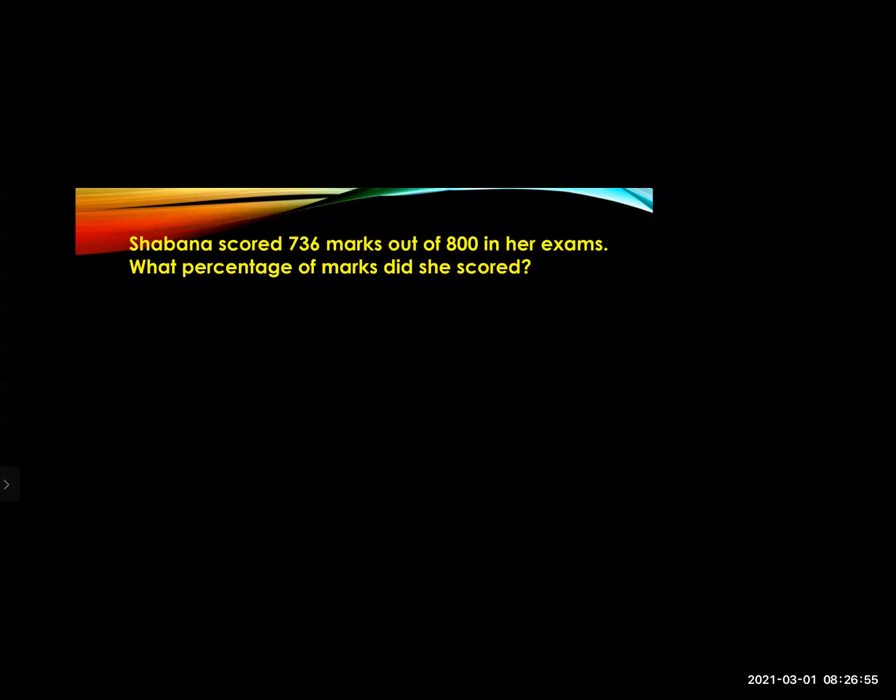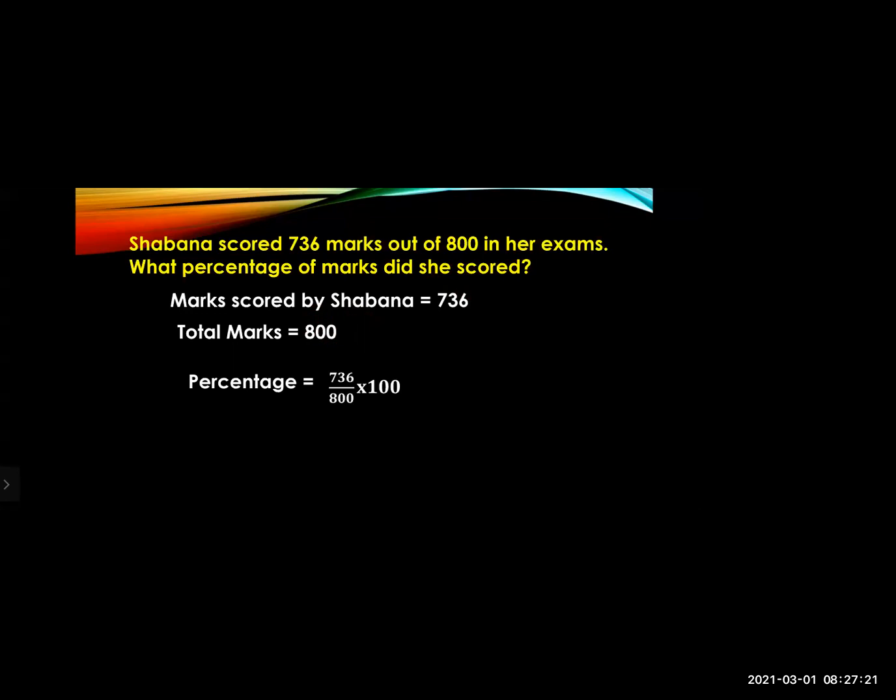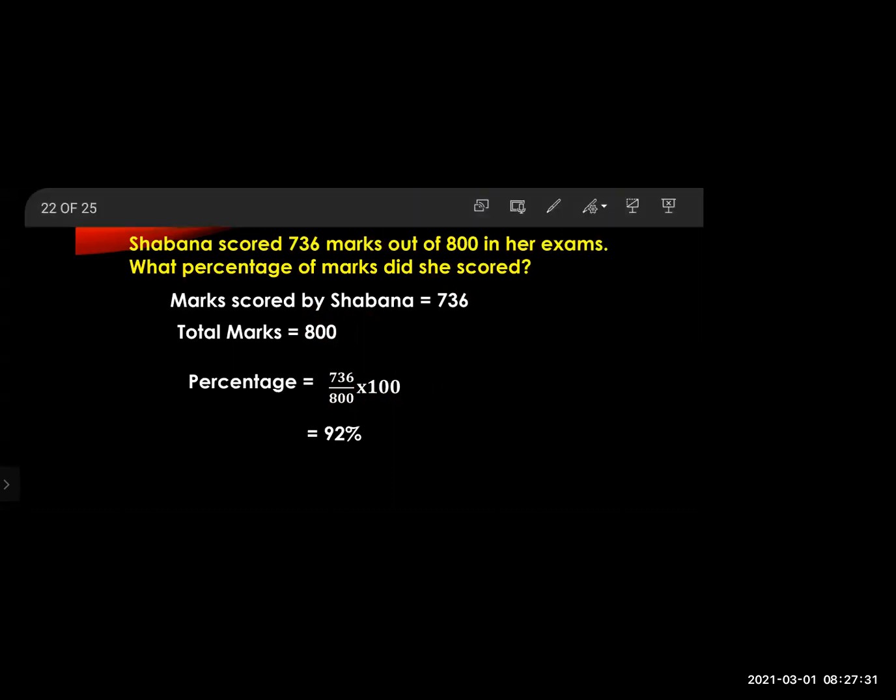Now one word problem is there. Shabana scored 736 marks out of 800 in her exam. What percentage of marks did she score? Now Shabana has scored how much? 736. Out of total marks of how much? 800. Now how will you calculate this percentage? So percentage is equal to, first form the equation, 736 upon 800 and then multiply by 100. So when you calculate it, you will get 92%.